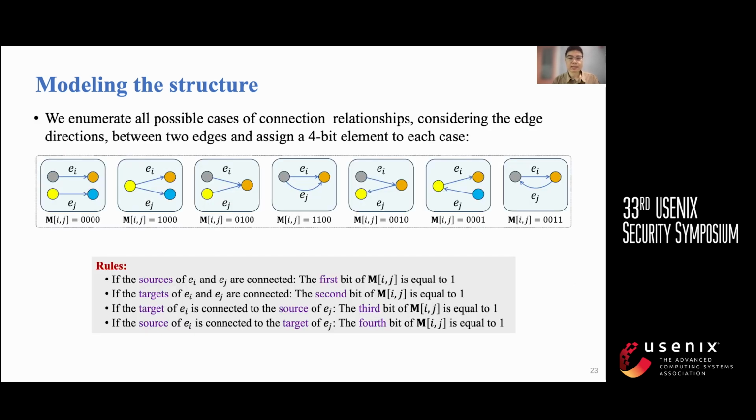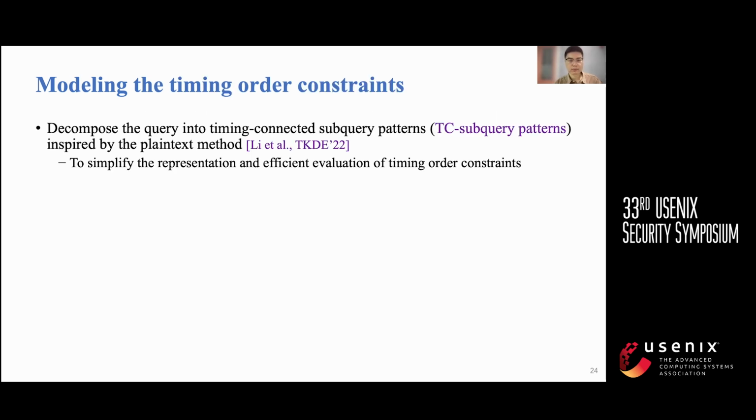When designing the concept of EAM, we enumerate all possible cases of connection relationships between two edges and assign a 4-bit element to each case. For example, if the sources of EI and EG are connected, the first bit of EAM MIG is equal to 1, otherwise it is equal to 0.